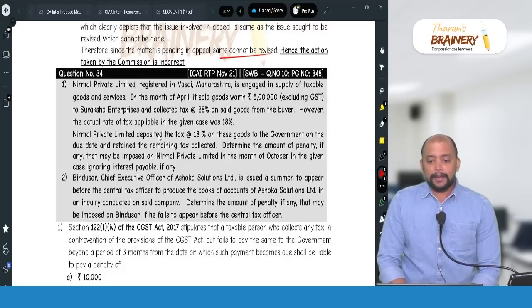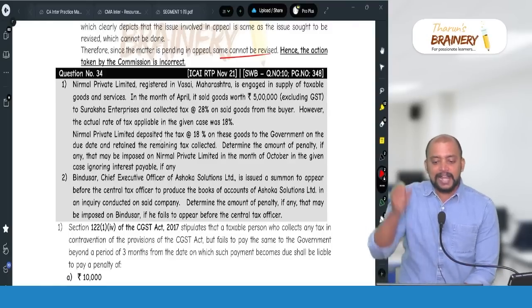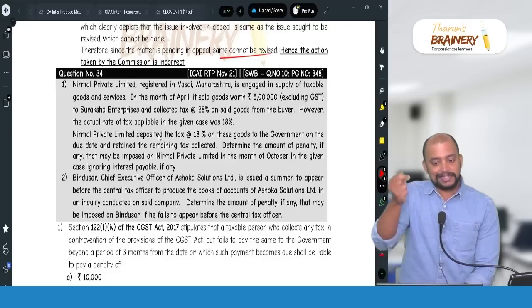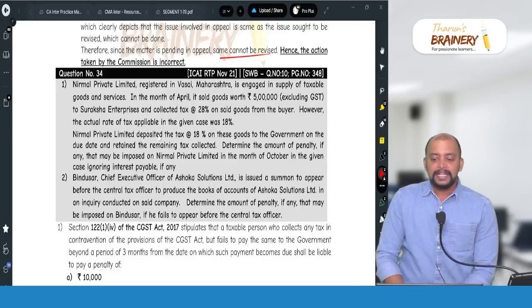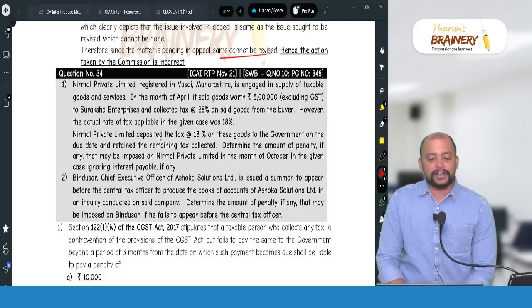In the month of April, it sold goods worth rupees 5 lakhs excluding GST to Suraksha Enterprises and collected tax at 28% on the said goods from the buyer. However, the actual rate of tax applicable in the given case was 18%. Nirmal Private Limited deposited the tax at 18% on these goods to the government on the due date and retained the remaining tax collected. Amount collected as tax but not paid. Determine the amount of penalty, if any, that may be imposed on Nirmal Private Limited in the month of October.